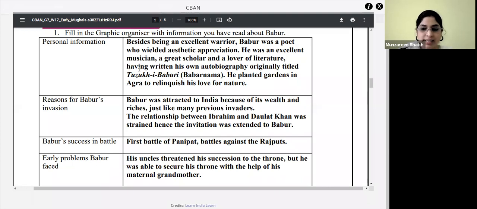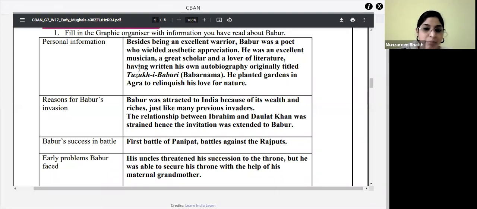Babur's success in battle. Battles against the Rajputs. Okay, battle with the Rajputs, and which battles? He won the first battle of Panipat against Ibrahim Lodi, and he won the battle against the Rajputs. Who were the other people on the other side? Rana Sangha, and Medini Rai. Very good, very good, very good.